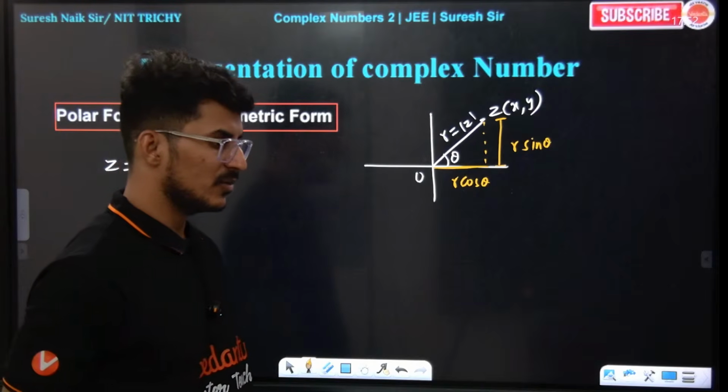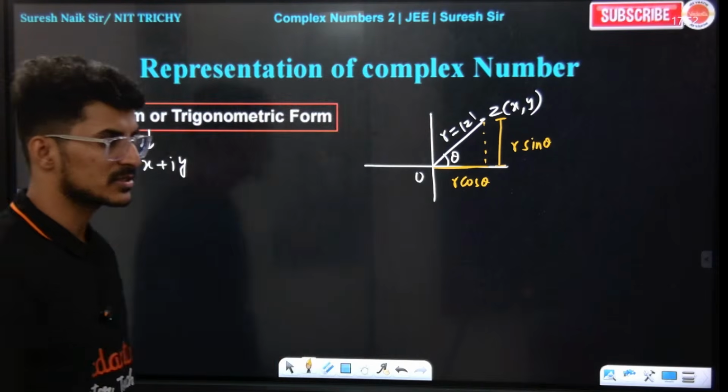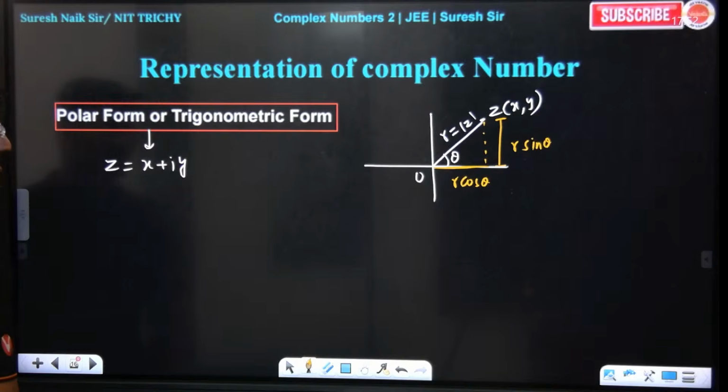Who is this Gani man spamming in the chat box? R cos theta, r sin theta. So tell me, what is x here now?